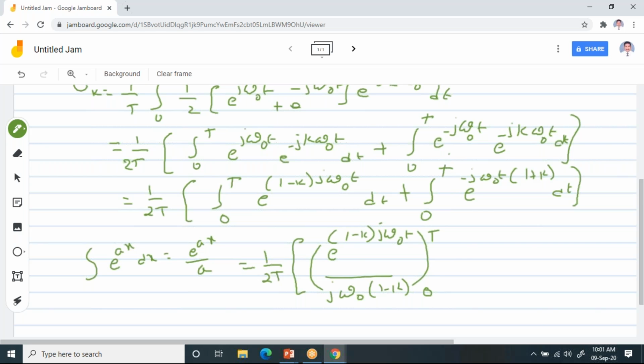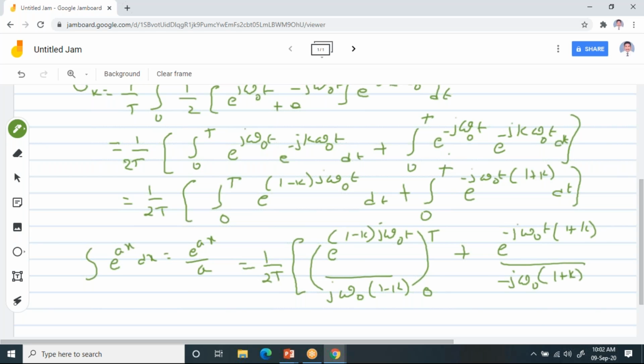And for the second term, again you can write e power minus j omega naught t into (1 plus k) divided by, now here it is minus b. You can write minus on the other side, or in the denominator also, but I am going to write it in the denominator itself: minus j omega naught into (1 plus k).